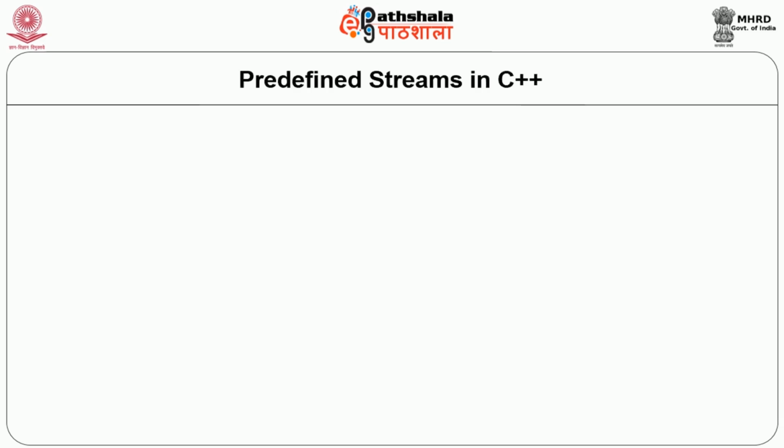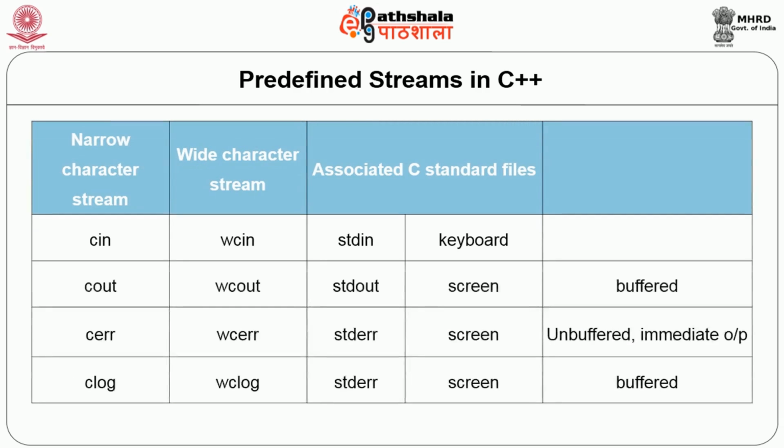Now there are some predefined streams in C++ for ASCII characters, which from now on we will call narrow character streams, and also for wide character or Unicode character streams. cin, cout, cerr and clog are the narrow character streams, whereas wcin, wcout, wcerr and wclog are the wide character streams. cin is associated with the standard input device, the keyboard. cout, cerr and clog are associated with the standard output device, standard error device and standard log device respectively. Usually the standard device is the screen for these.